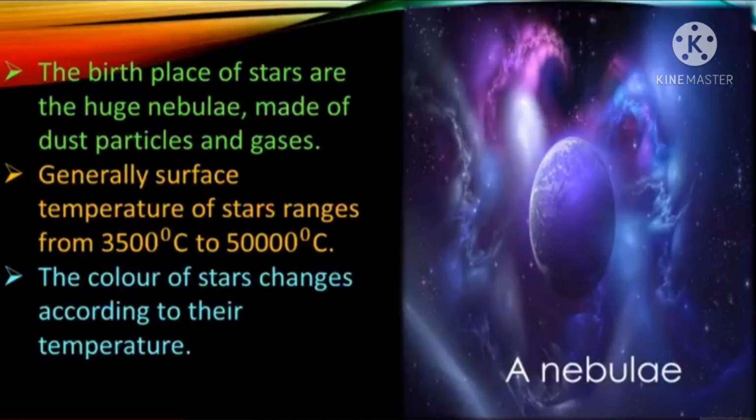Generally, the surface temperature of the stars ranges from 3500 degrees Celsius to 50,000 degrees Celsius. Imagine how hot those stars are. In our summer season, if the temperature is only 40 to 44 degrees Celsius, we feel too much heat. But see the temperature of the star, it is 3500 degrees Celsius to 50,000 degrees Celsius. And the color of the stars changes according to their temperature.